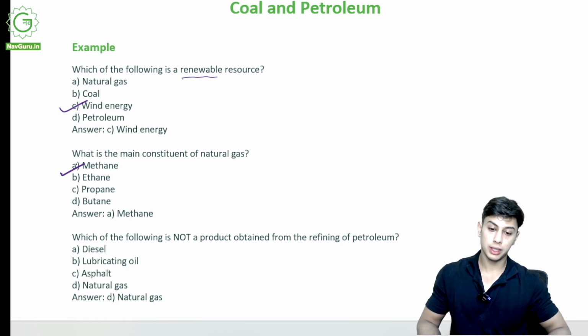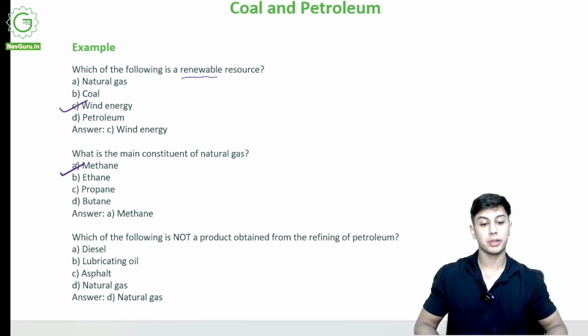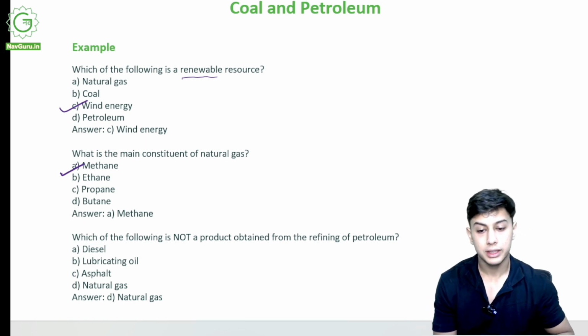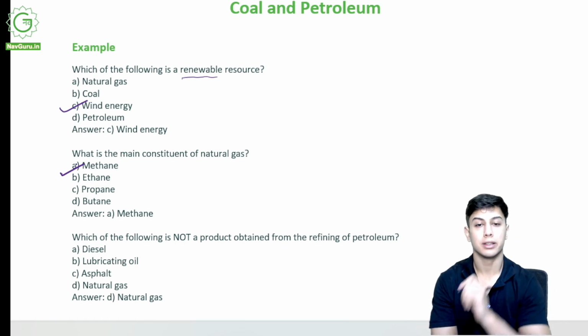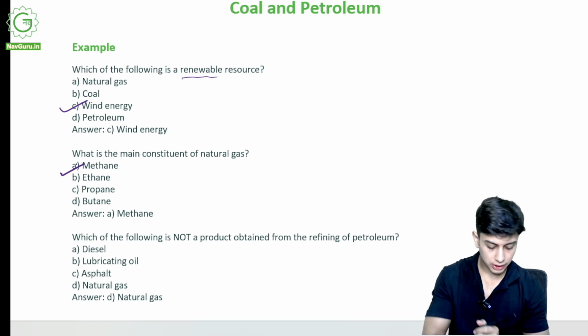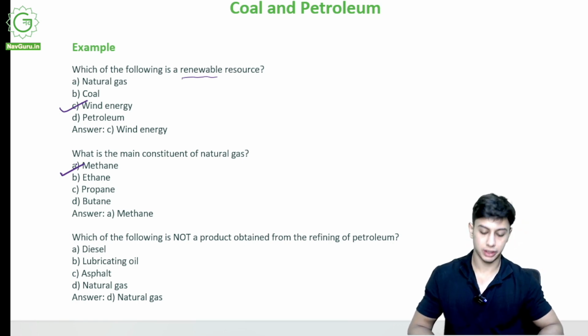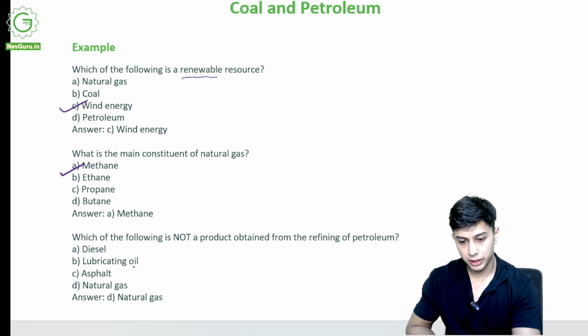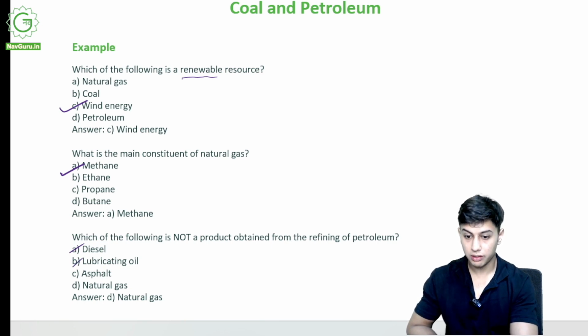Which of the following is not a product obtained from refining of petroleum? A lot of things were obtained through distillation and refining: gasoline, kerosene, diesel, LPG. But on refining of petroleum, I will not obtain one of these. Diesel I will obtain, lubricating oil I will obtain, asphalt is also obtained.